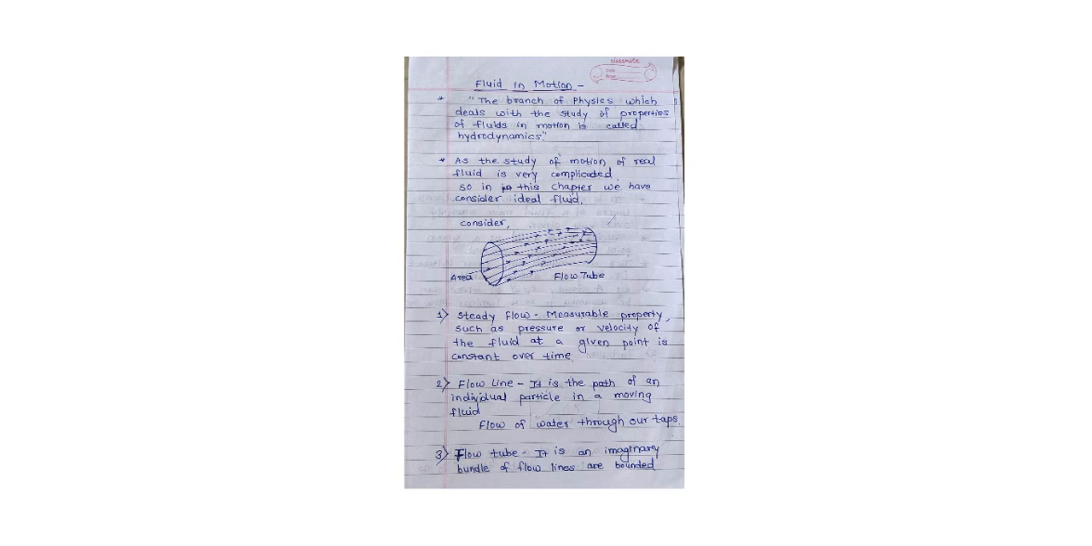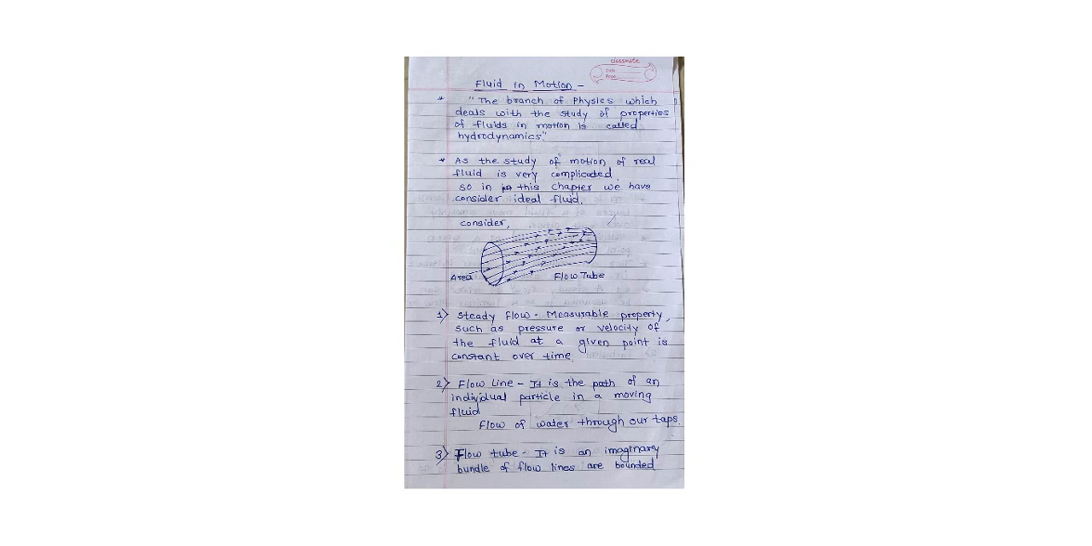So first term is steady flow. What is the steady flow? A measurable property such as pressure or velocity of the fluid at a given point is constant over time. Second term is flow line. It is the path of an individual particle in a moving fluid. For example, flow of water through a tap.